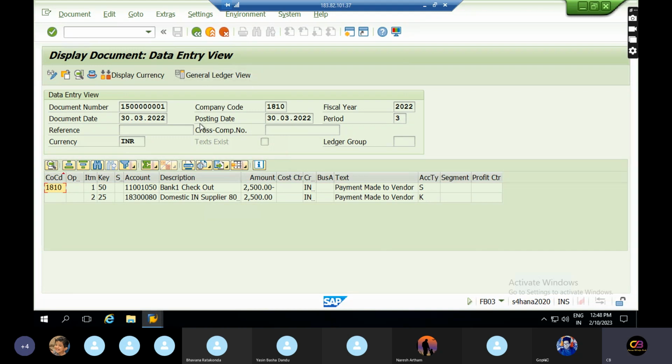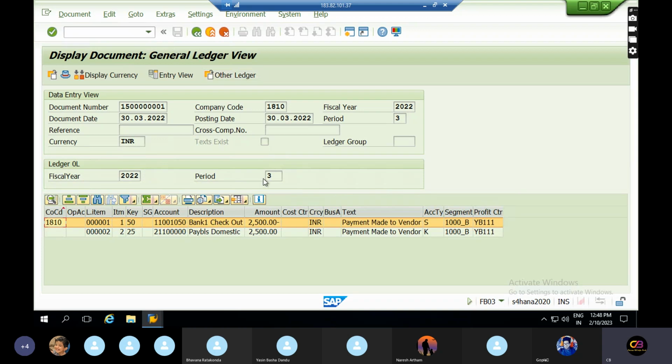Now, in SAP there are two types of view. What you have posted is called entry view. Here what happened, I didn't take any segment and profit centers for this line item. I'm not capturing this amount segment and profit center wise in entry view. So at the time of posting the entry, you didn't give this segment and profit center, you are not capturing this amount.